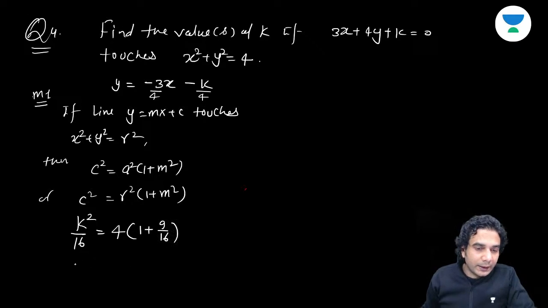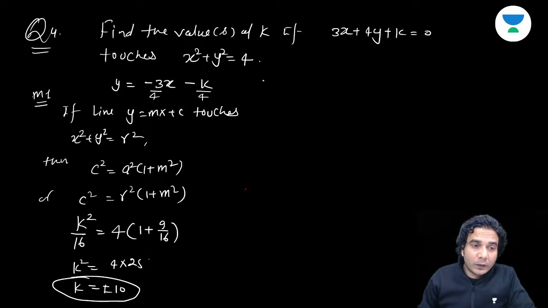I hope you are getting it. So k square is equal to, if you take LCM, it is 4 into 25. So k is coming out to be plus minus 10. This is method number one. I hope you are getting it.